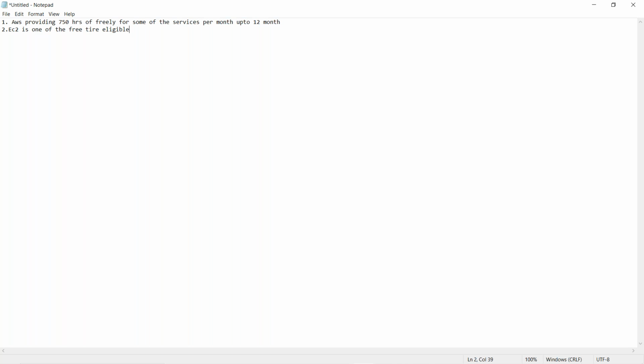And here T2.micro. Again, in EC2, there are multiple types, guys. Right now, in EC2, there are multiple types like T2.micro, T2.medium, something like that.